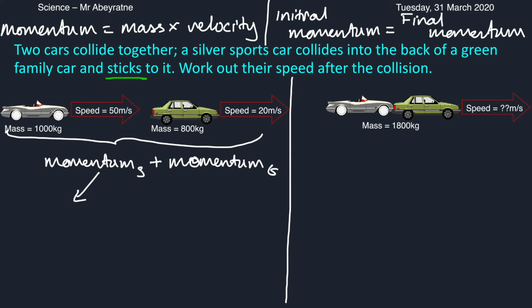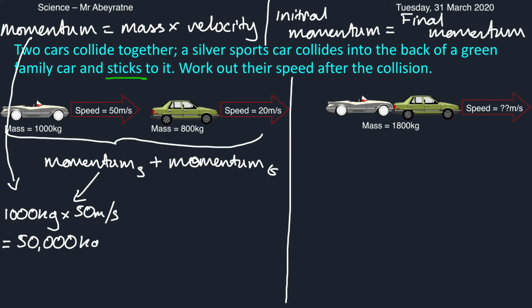Now, we can recall that momentum is equal to mass times velocity. And we know the mass of the silver car is 1,000 kilograms, and it was moving at 50 meters per second. So our initial momentum of the silver car, we can put this into our calculator and find that it's 50,000 kilogram meters per second.